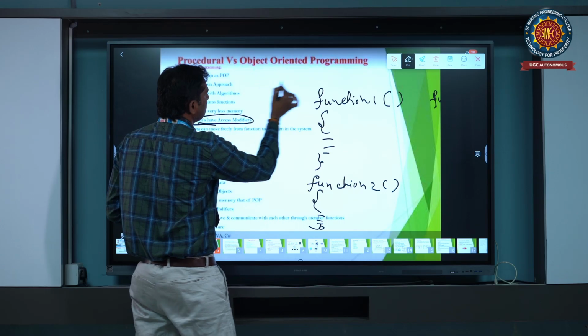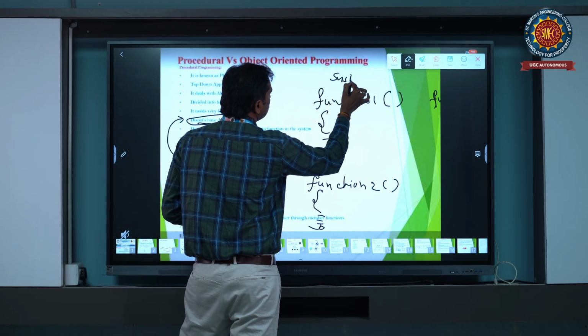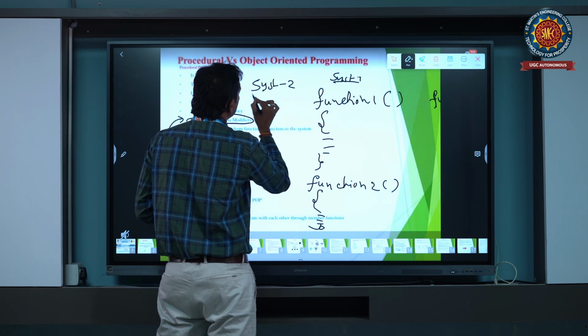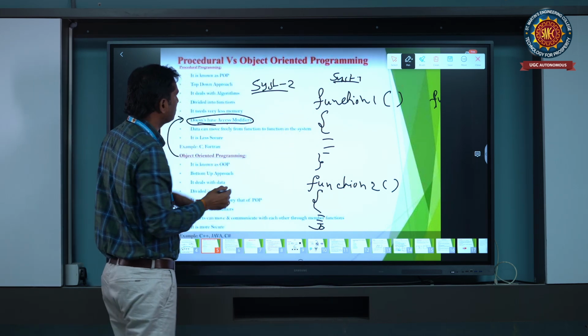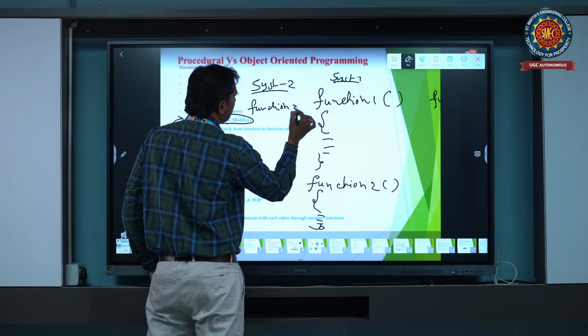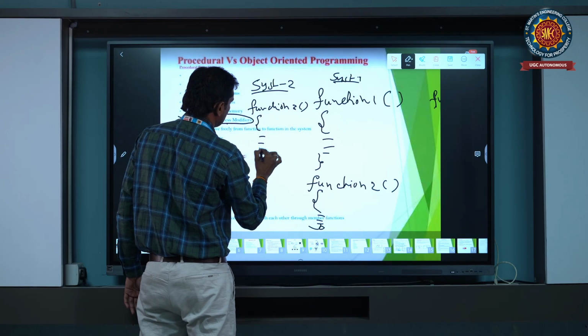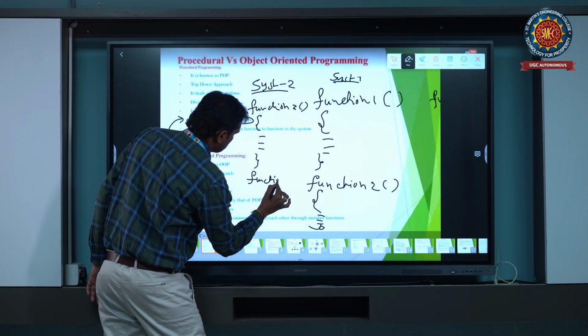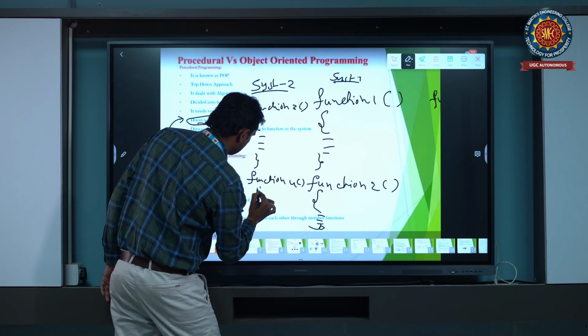This is system 1, and this is system 2. System 2 also has functions, for example function 3 and function 4.